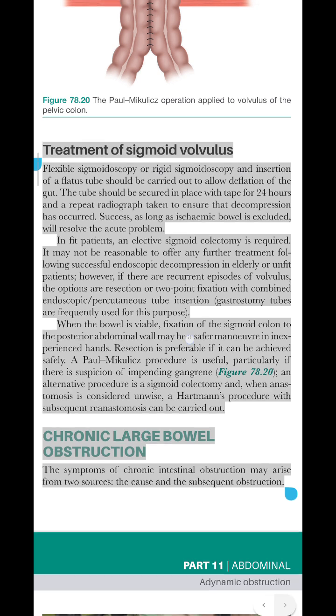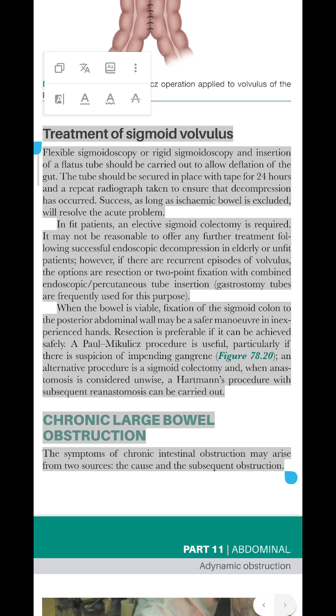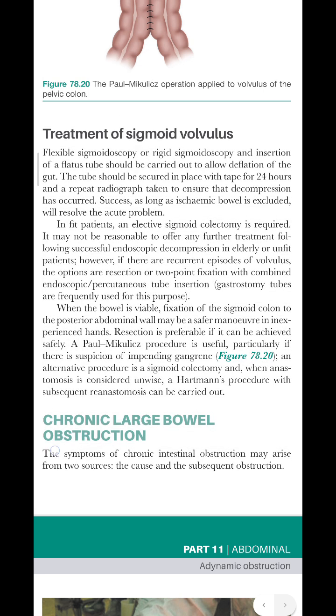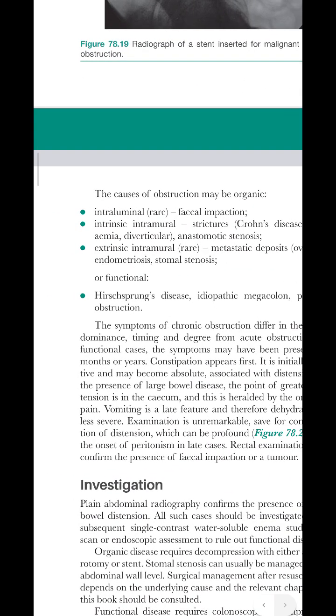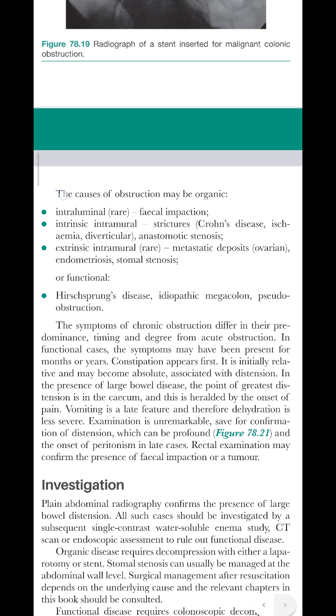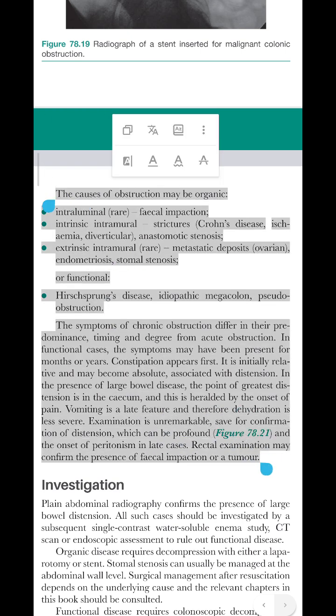Chronic large bowel obstruction, figure 78.19 radiograph. The symptoms of chronic intestinal obstruction may arise from two sources, the cause and the subsequent obstruction. The causes of obstruction may be organic.